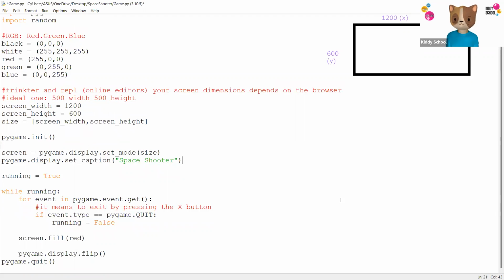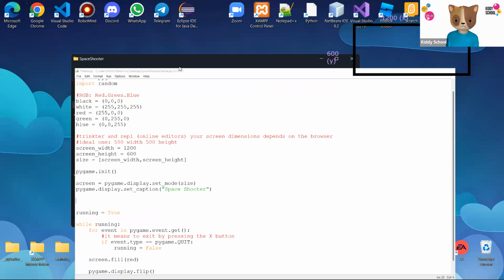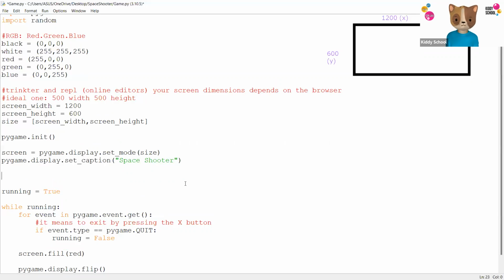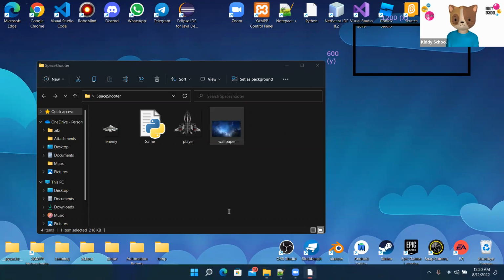Now we need to add a background. To add a background, first we need to load the image. The image is saved in this folder, and I want to get this image from the folder into the code. How can I do that? I'll make a variable called background, and say pygame.image.load. The name of the image is wallpaper, and the extension is going to be JPG. I'm not sure, let's confirm. Yeah, it's going to be JPG.